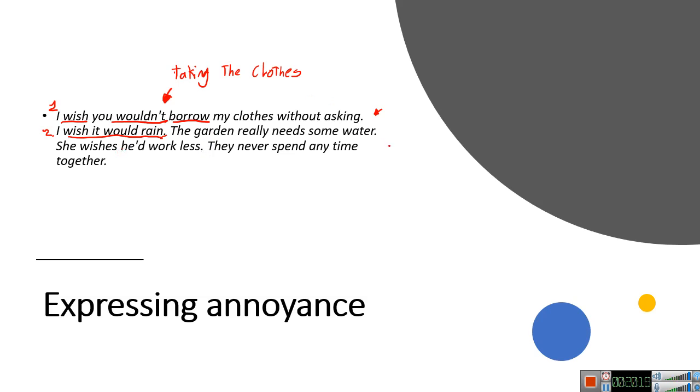Now, in this sentence, what is the annoyance being expressed about? That the garden is getting dry because of the lack of water. Yeah, so the lack of water and the garden being dry.